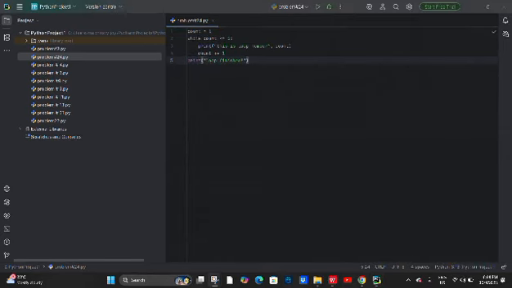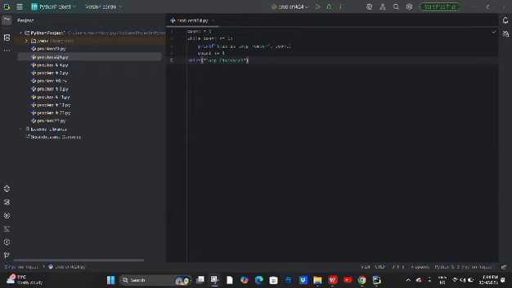So, this is the final code of problem number 24. The first line sets the starting value of the variable count to 1. It will be used to control how many times the loop runs.